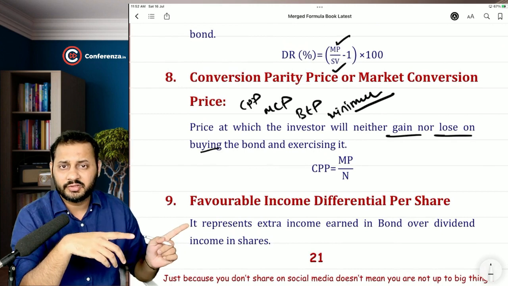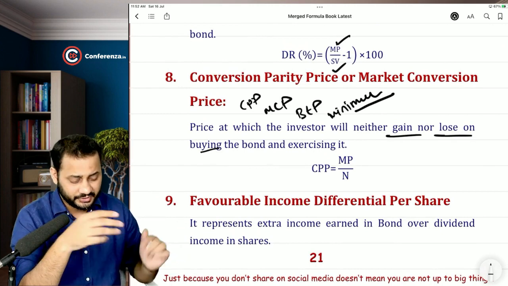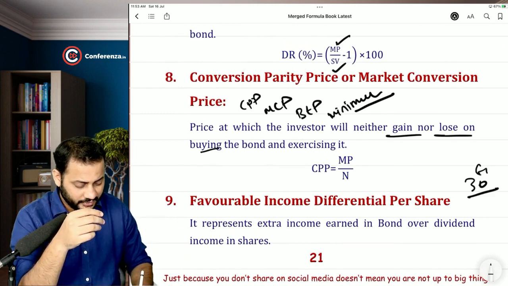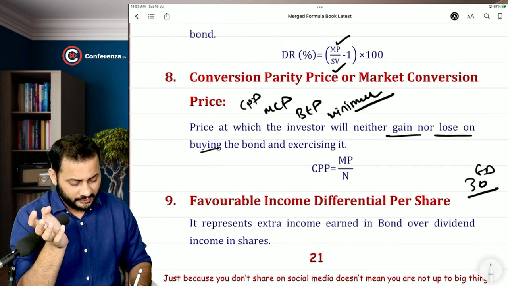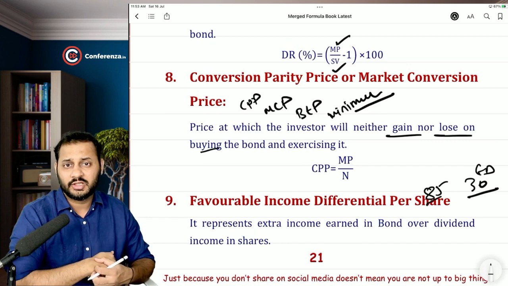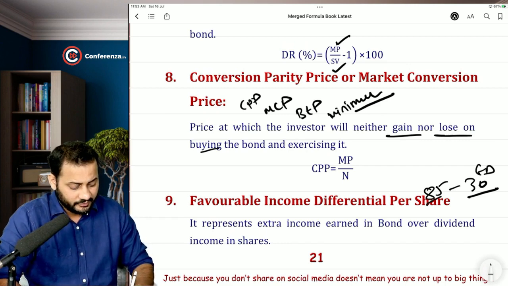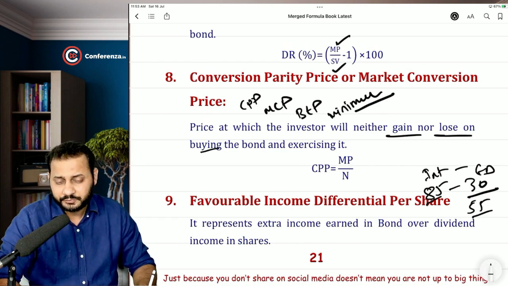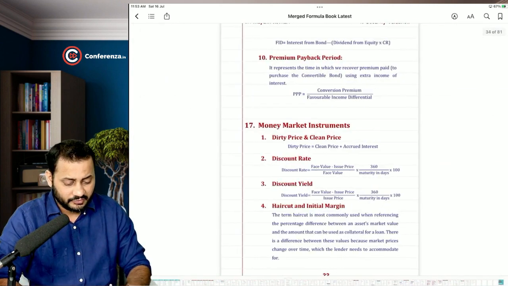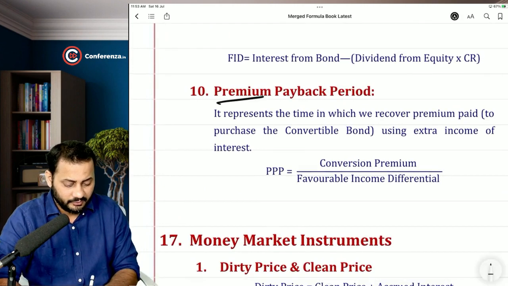Now, favorable income differential per share. If you are not buying the equity share, that means you are losing 30 rupees of the equity dividend. But if you are buying the bond, then you are earning 85 rupees as interest. So favorable income differential is the interest on the bond minus the equity dividend, that is 55 rupees, if you remember that question.